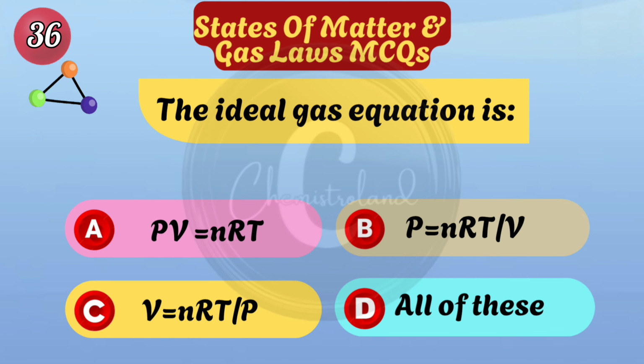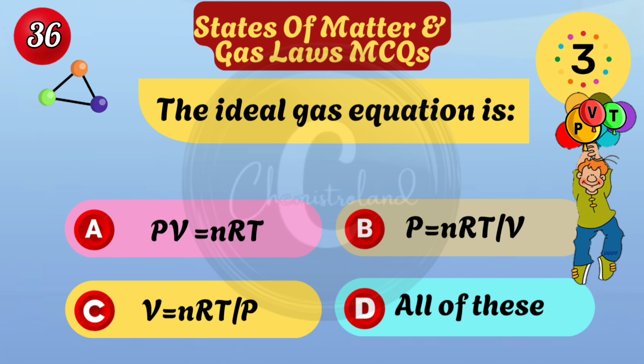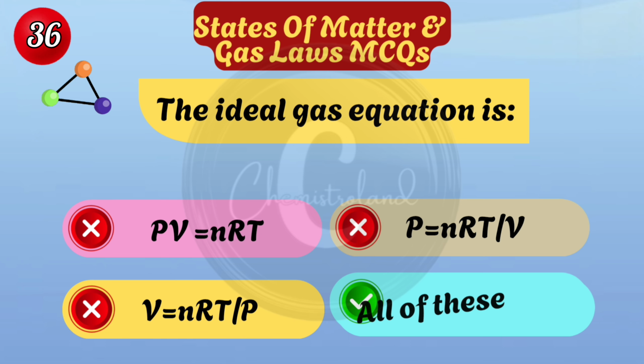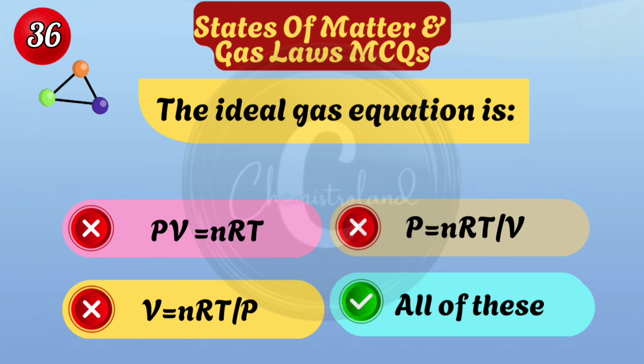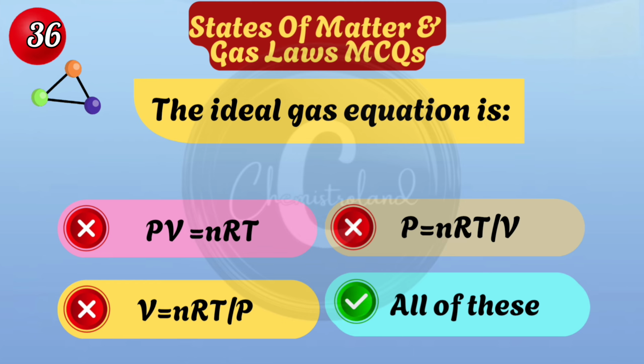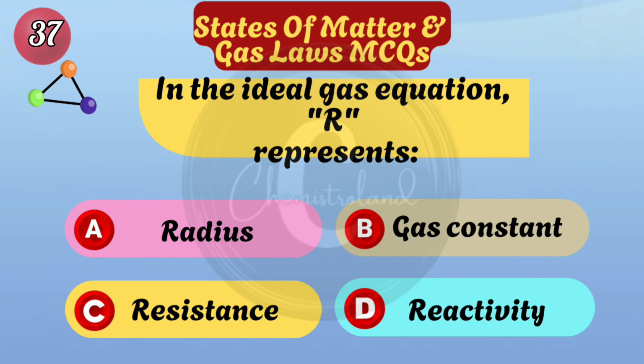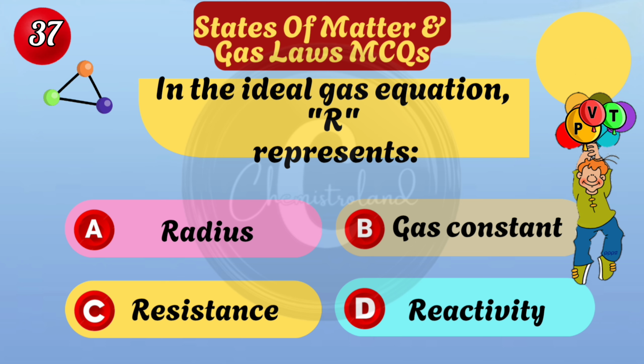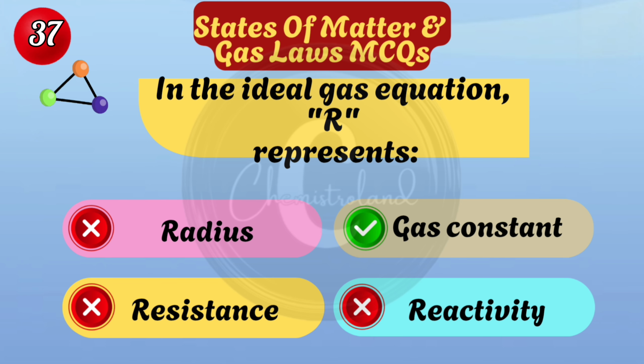The ideal gas equation is all of these are ideal gas equations. In the ideal gas equation, R represents gas constant.